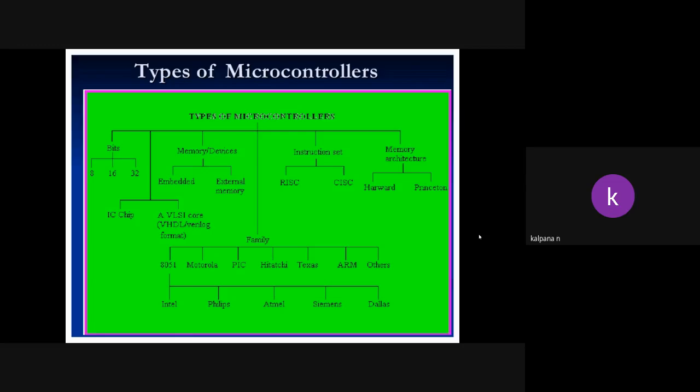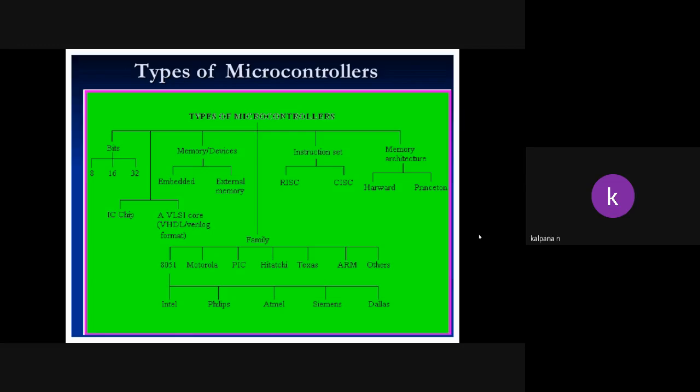So based on the memory devices, these are classified into two types: embedded memory type and external memory type. Next, based on the instruction set. Instructions are the commands we give to the controller to perform a certain function. A group of instructions is called an instruction set.